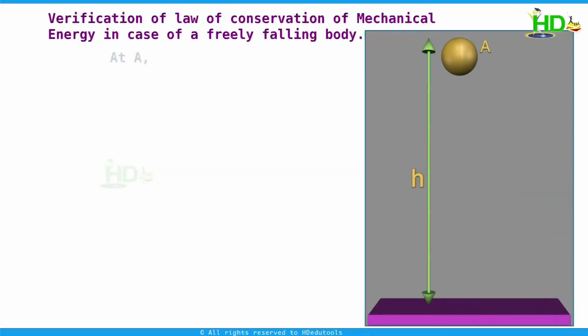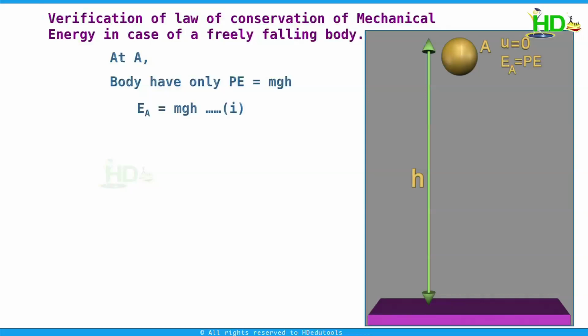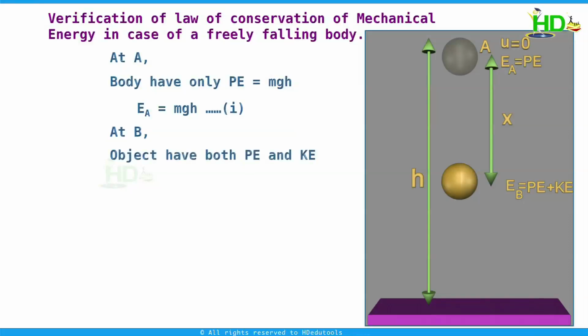If we consider point A, at this position, the body has only potential energy. This is nothing but mgh. Energy at A is mgh. We take this as equation 1. I am taking another point B, which is at a height h minus x from the ground. The distance between A and B is x. At this point, the object has both potential and kinetic energies. Potential energy at this point is mg into h minus x and kinetic energy is half m vb square, where vb is the velocity at this point.